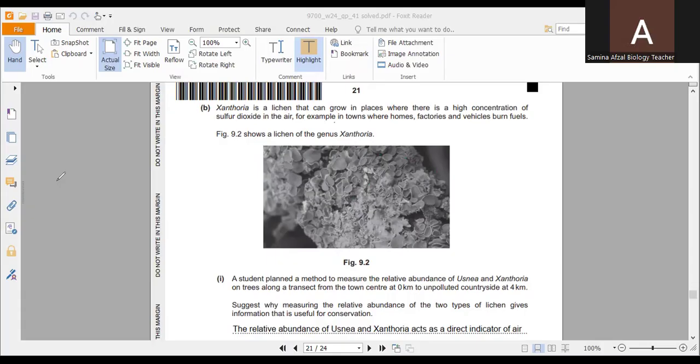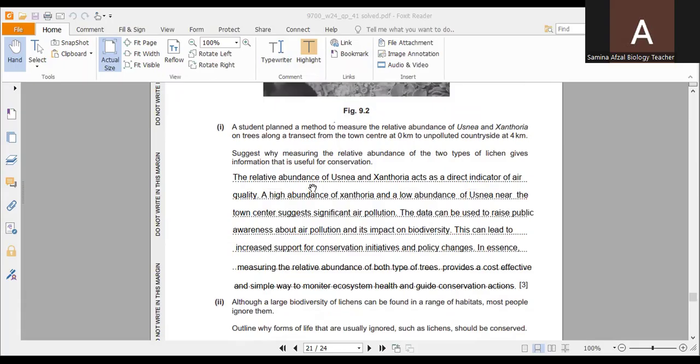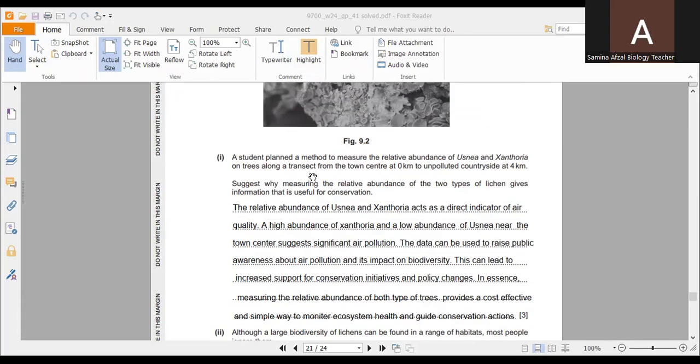They are opposite to the Usnea, and this shows the lichen of the genus Xanthoria. A student planned a method to measure the relative abundance of these Usnea and Xanthoria on trees along a transect from the town center at 0 kilometer. It means from the town to unpolluted countryside at 4 kilometer around the countryside, that is about 4 kilometer.